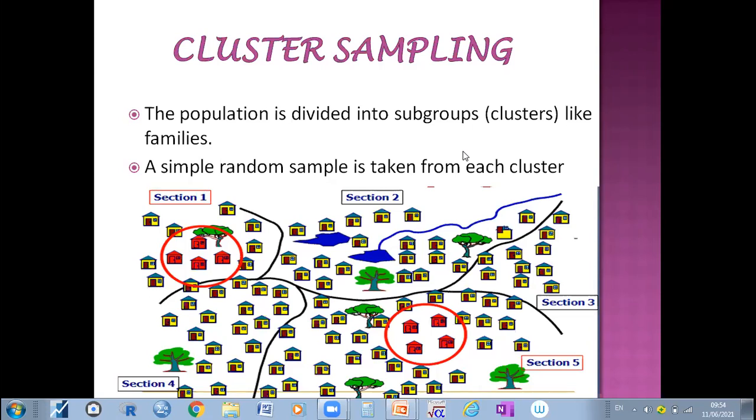I think you may have understood what is meant by cluster and when we can use this kind of sampling method, in which situation we can use cluster sampling. Have you understood, please?